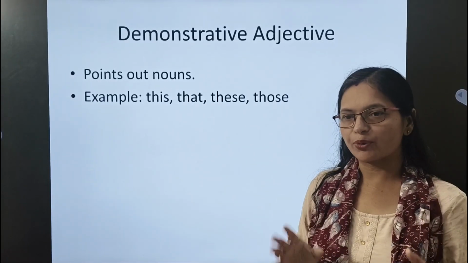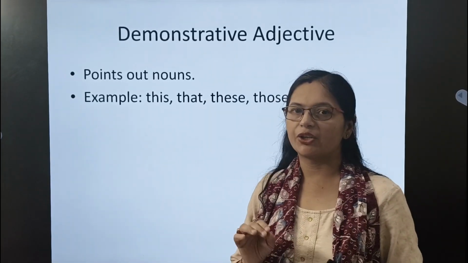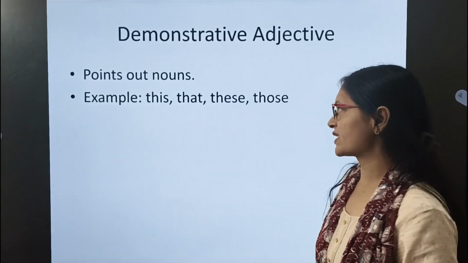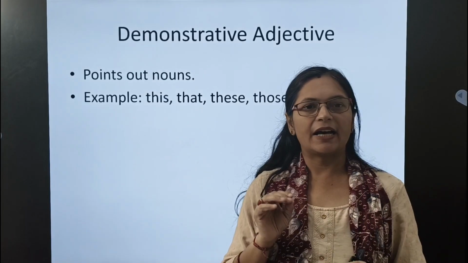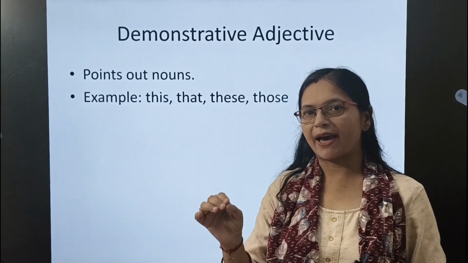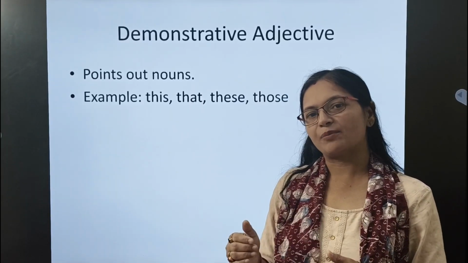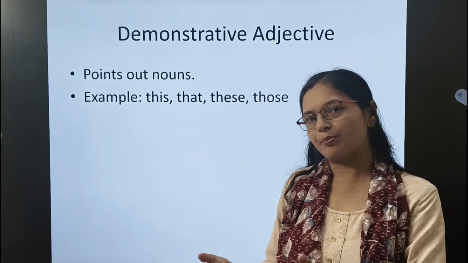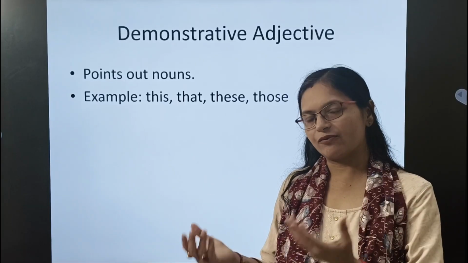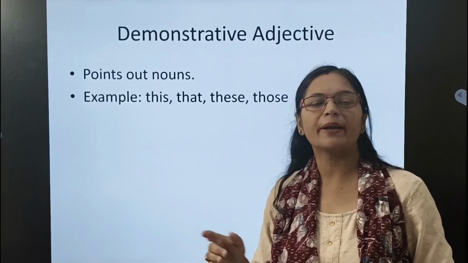But you have to remember one thing, that they will become adjectives only when they are used before a noun. So let me give an example: this bag is mine. See, before bag I am using this. So it is talking about that bag, giving us information about that bag, helping us to know about that bag.